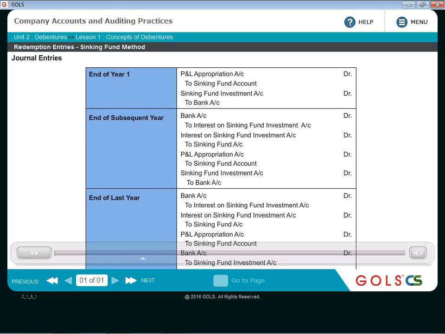Again, in the subsequent years also, you have to keep aside some portion of profit and put it in the sinking fund. So the first entry that we spoke about will continue: profit and loss appropriation account debit to sinking fund account. Now the time for making investment: sinking fund investment account debit to bank account, just like the second entry at the end of the first year. The only thing to remember is that in this entry, the amount to be invested will be equal to the fixed portion of money that you have decided to invest plus the interest that you have received in the current year, because this interest also will be reinvested in the specified securities. So these are the entries at the end of each subsequent year.